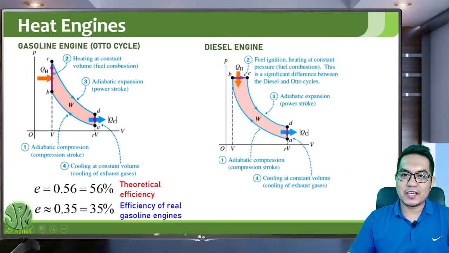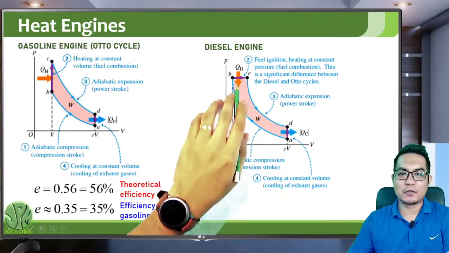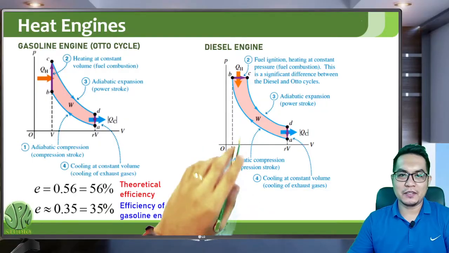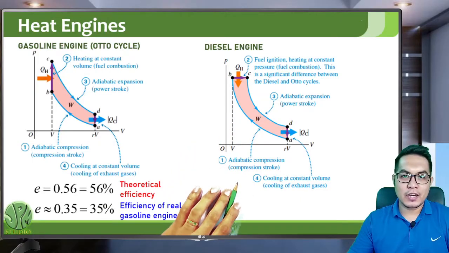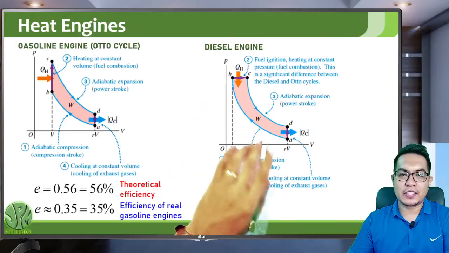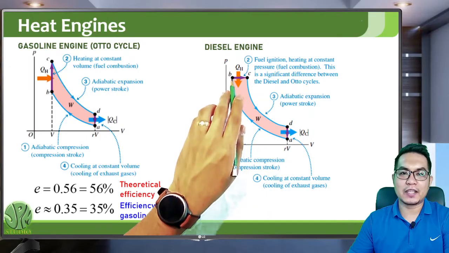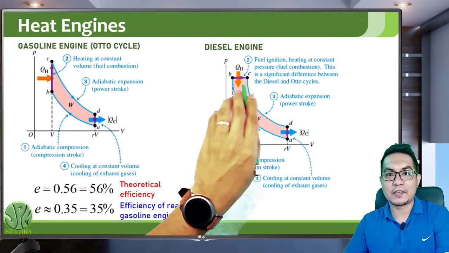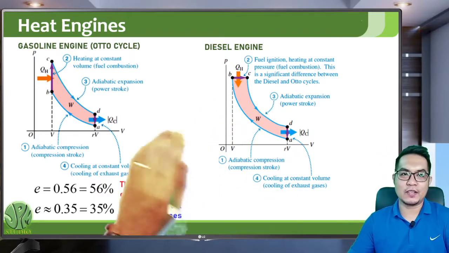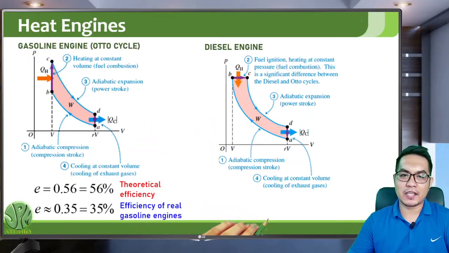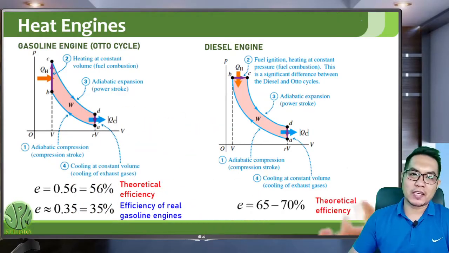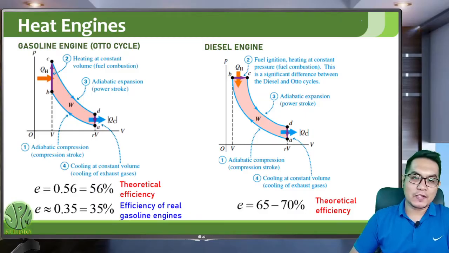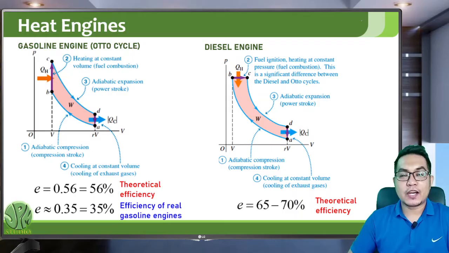If you have a diesel engine, this is the cycle of the engine. This is what we call the diesel cycle. In the second process, after the adiabatic compression, instead of an isochoric process, it undergoes an isobaric process. So that is the difference between the gasoline cycle and the diesel cycle. And it actually improves the theoretical efficiency of a diesel engine from 65 to 70%. So diesel engines are much more efficient as compared to gasoline engines.